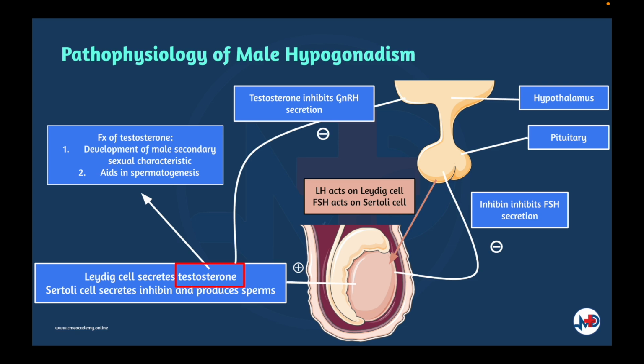FSH stimulates the Sertoli cells in the seminiferous tubule to produce mature sperm and the inhibins A and B. Inhibins feed back to the pituitary to decrease FSH secretion. Activin, a related peptide, counteracts inhibin. Secondary sexual characteristics of male include growth of pubic, axillary, and facial hair, enlargement of the external genitalia, deepening of the voice, sebum secretion, muscle growth, and frontal balding.